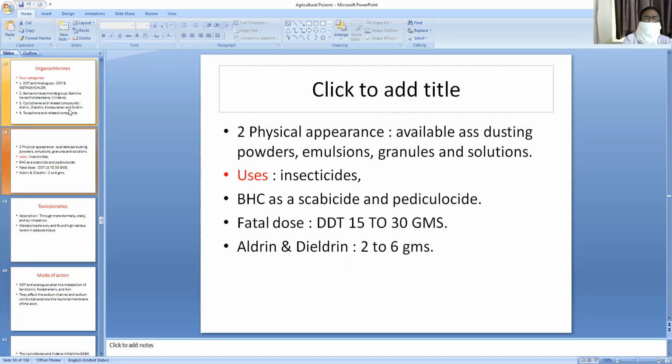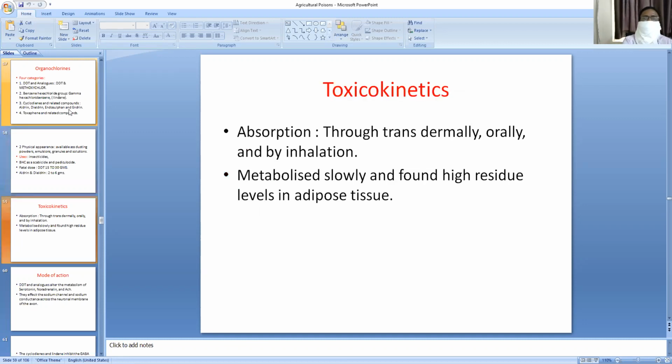Physical appearance: available as dusting powders, emulsions, granules, and solutions. Uses: insecticides. BHC, benzene hexachloride, gamma benzene hexachloride as a scabicide and pediculicide. Fatal dose: DDT 15 to 30 grams, aldrin, dieldrin 2 to 6 grams. Toxicokinetics: absorption transdermally, orally, by inhalation. I told you already, metabolized slowly and high residue levels are found in adipose tissue. These are stored mainly in adipose tissue.